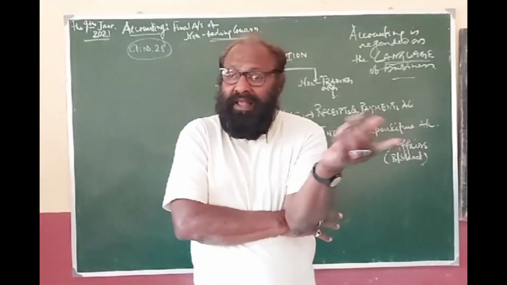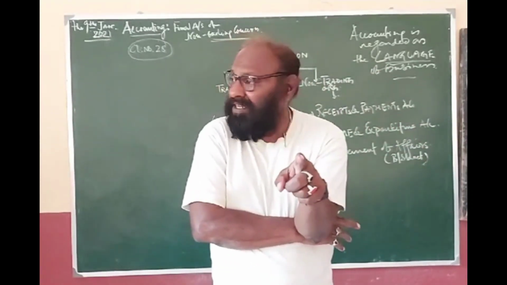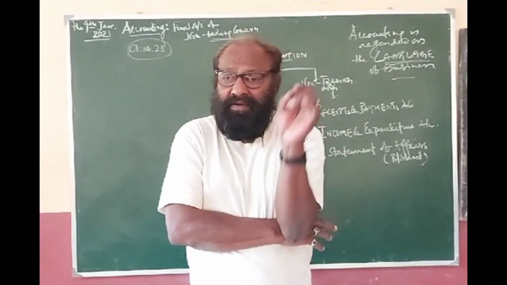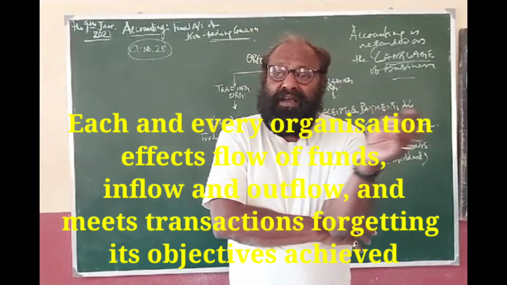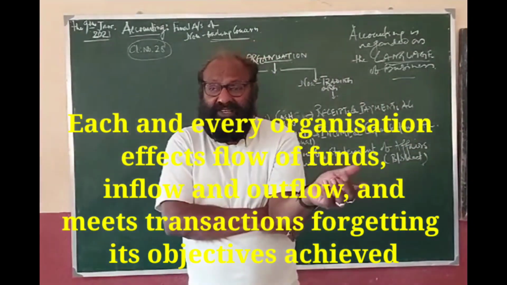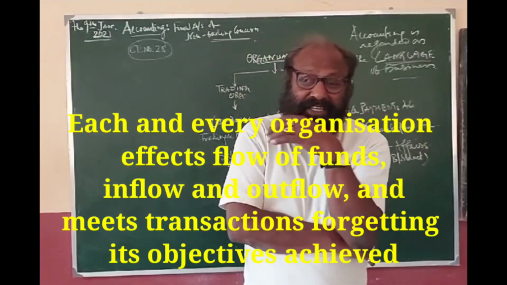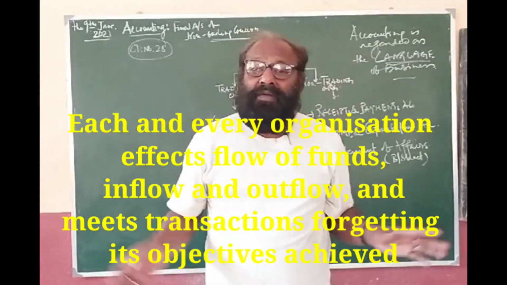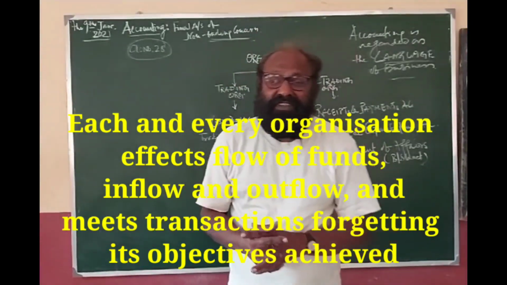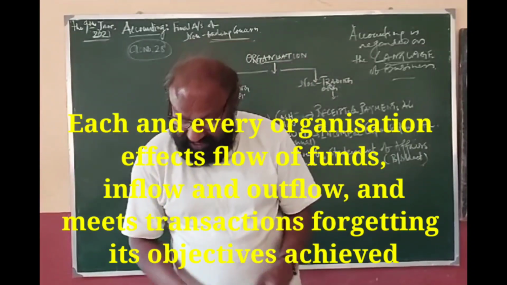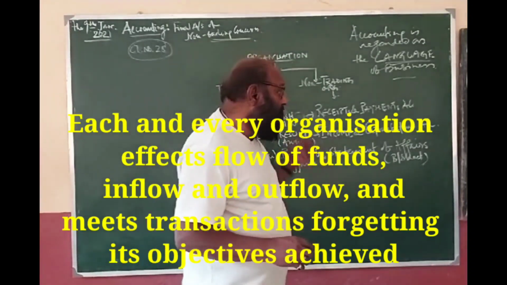And there is another trading organization which is engaged in transformation of goods from one form to the other, that is industrial activity. So there may be some merchandising organization, there may be some industrial organization. Whatever be, these organizations are interested in earning profit. That is known as trading organization.